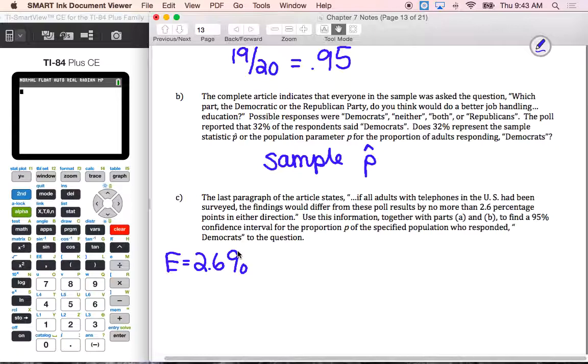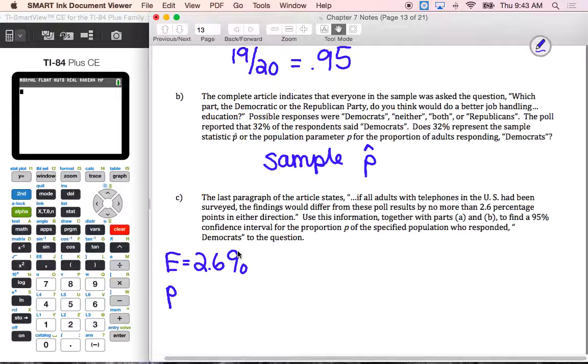Now, usually we do E and our p hats in terms of decimals, not percents. But when we're looking at these polls, usually they're not going to tell you that it is a 0.026 result of points either way, or that 0.32 represents your sample. Usually in these problems, they're going to explain things in percents. So when we write out our interval, I'm going to write them in percents, not as decimals, just because everything else is already in percents. But if you want to write things in decimal form, you can do that instead.